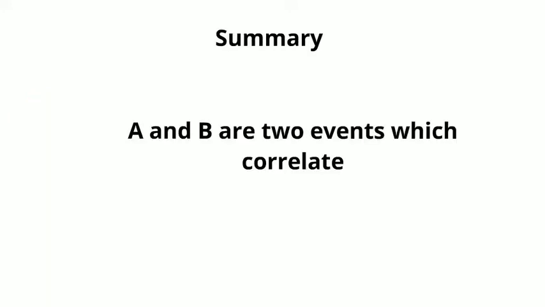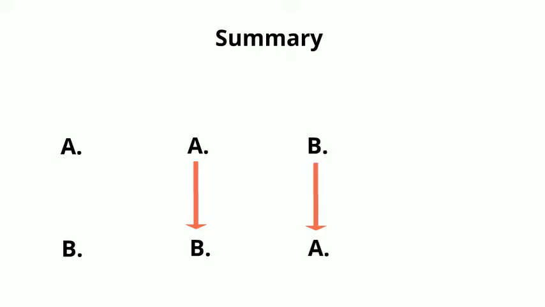To summarize all of this, here's a diagram which shows potential explanations for why a correlation might be observed between two events. I've called the events A and B. In the first case, A and B correlate by pure chance. In the second case, A causes B. In the third case, B causes A. And in the fourth case, A and B are not related directly, but X causes both A and B.